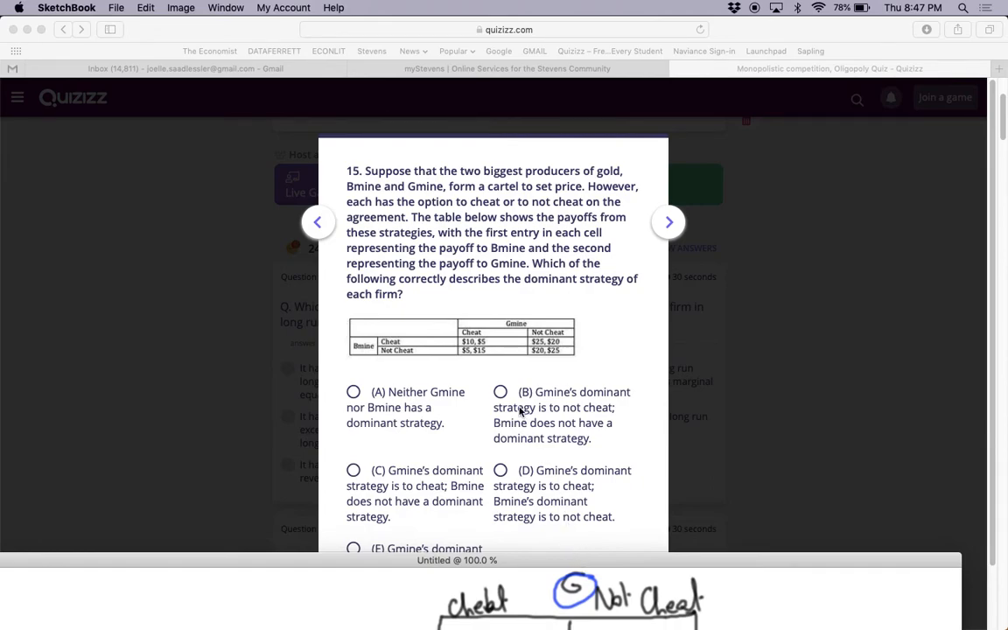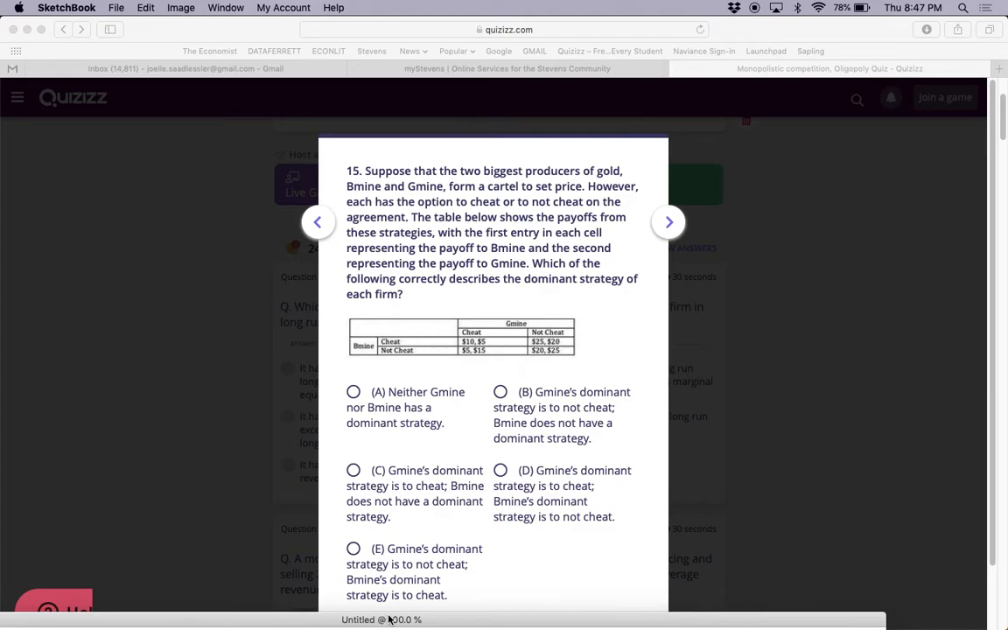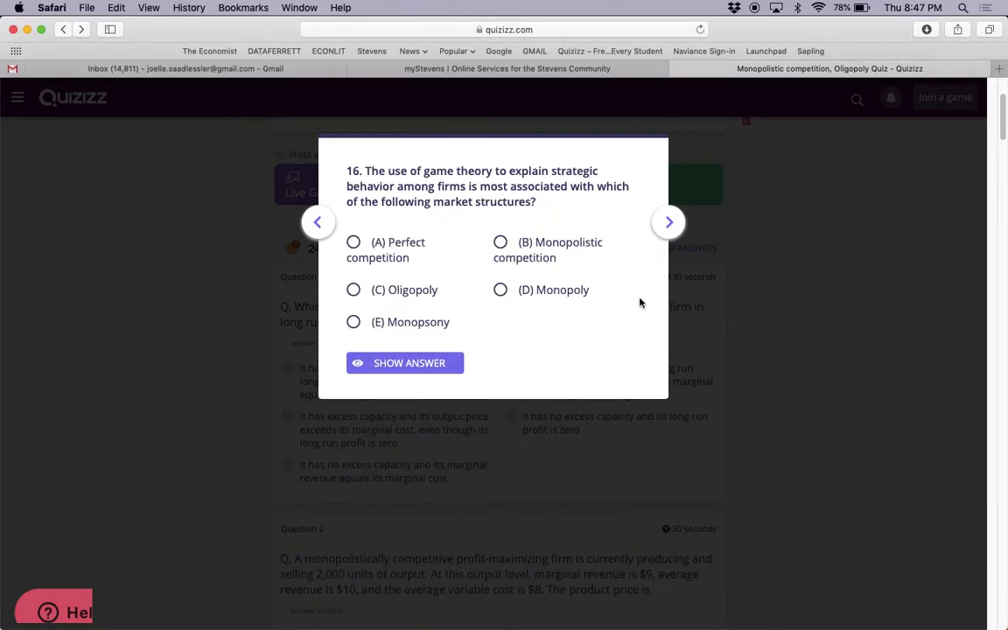Okay? So the answer is, here we go. G mine's dominant strategy is to not cheat. B mine's dominant strategy is to cheat. Okay. The use of game theory to explain strategic behavior among firms is most associated with which of the following market structures? Oligopoly.